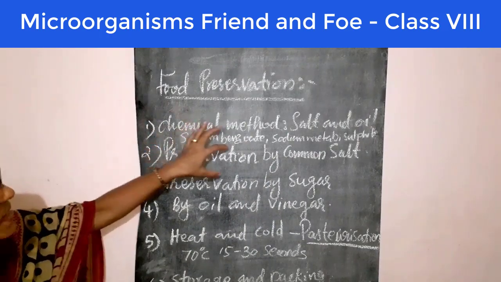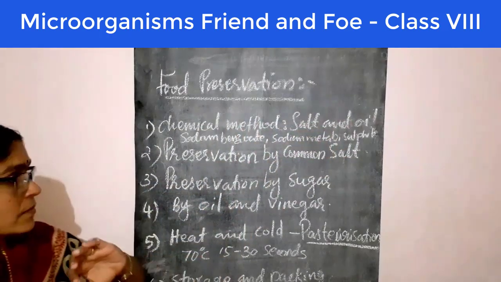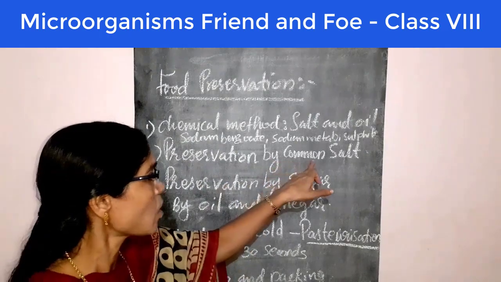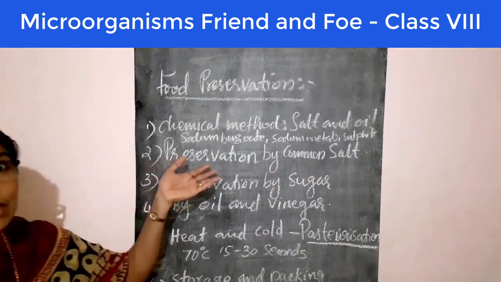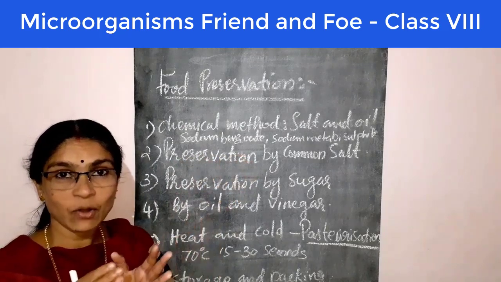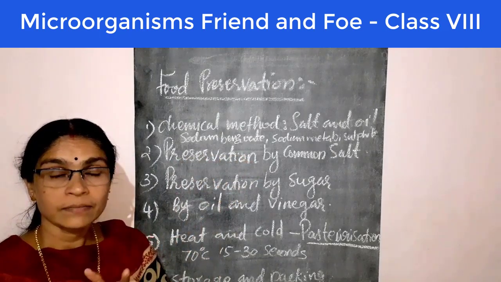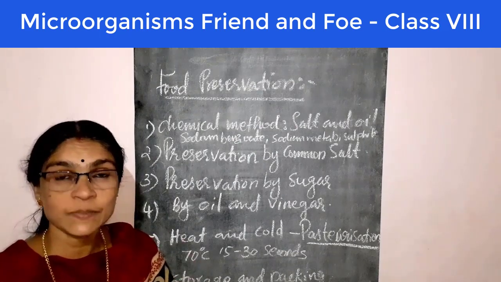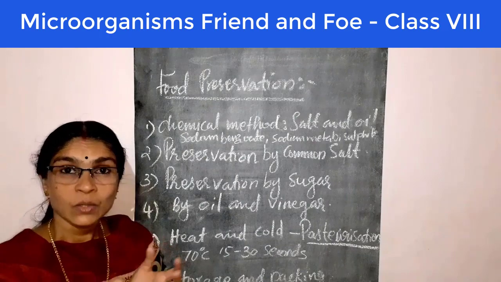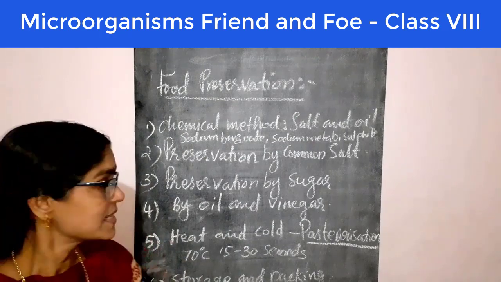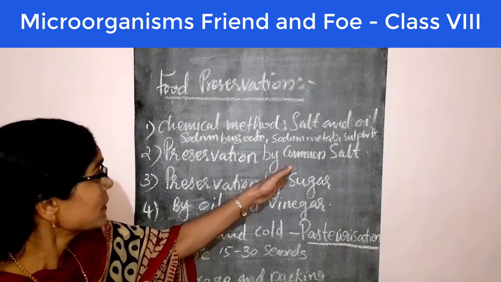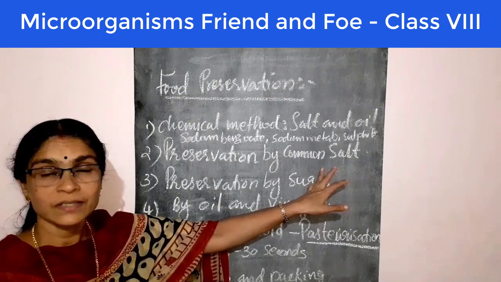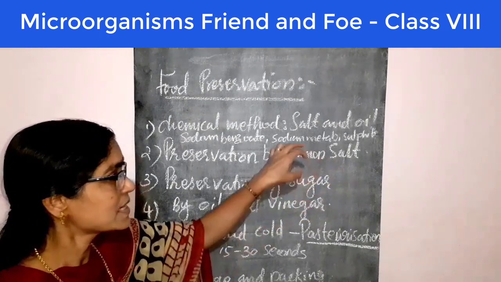The next method is preservation by common salt. Mainly we preserve food items like meat and fish by using common salt. Sometimes mango: first we cut raw mango and keep it in salt water. We can keep those mango pieces without any spoilage. Pineapple pieces, gooseberry, amla, we can also see people keeping by using common salt. In shops also we can see they are keeping them inside salt water.